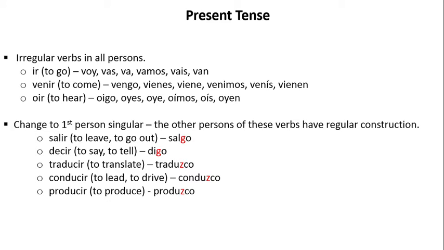Next, we have a change to the first person singular. The other persons of these verbs have regular construction. We have salir, which means to leave, to go out: salgo. Decir, which means to say, to tell: digo. Traducir, to translate: traduzco. Conducir, to lead, to drive: conduzco. Producir, to produce: produzco.